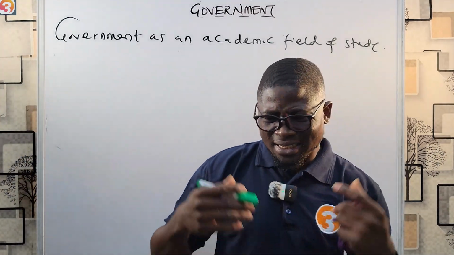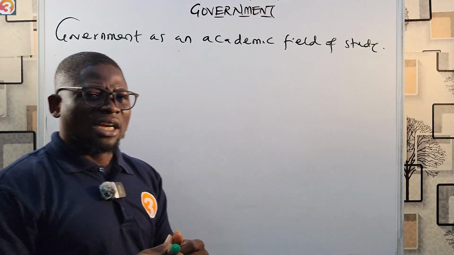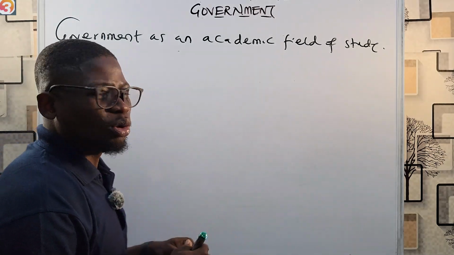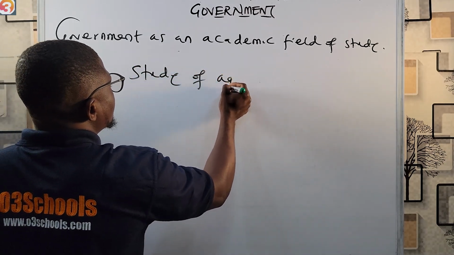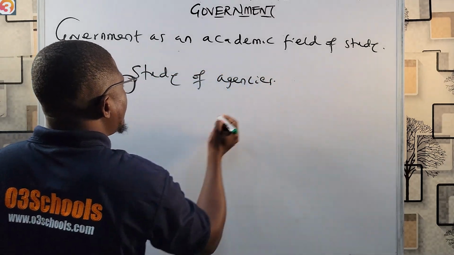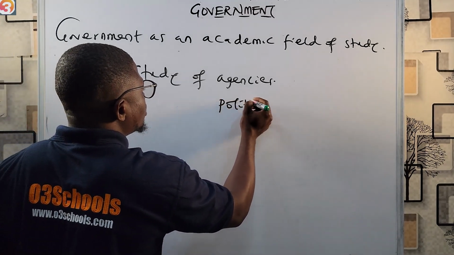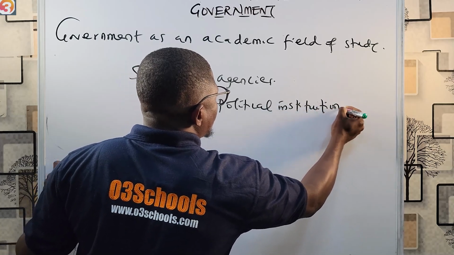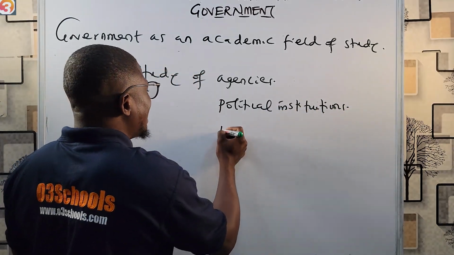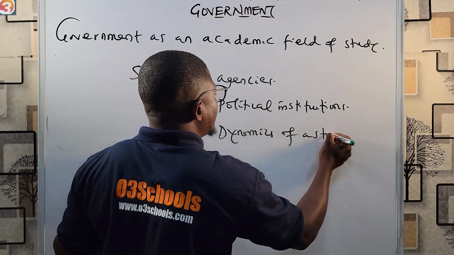In this definition, we talk about government as a study of agencies, a study of political institutions, and also a study of the dynamics of a state.